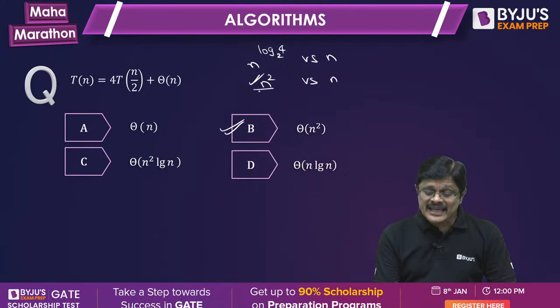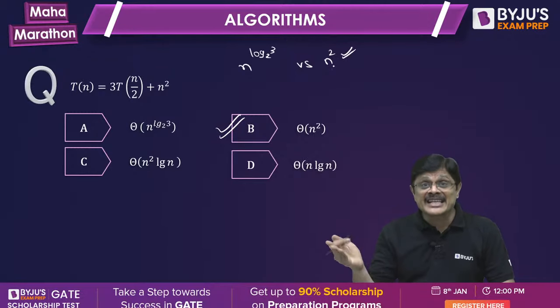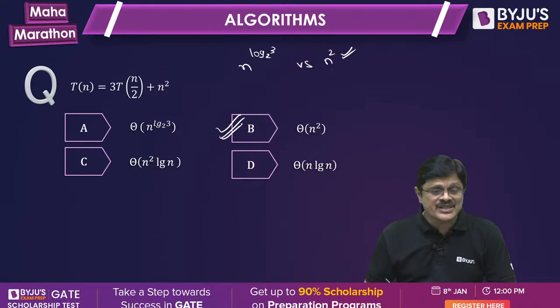In this case, n power log a to the base b is highest. So theta n square is the answer. In this case, f(n) is highest. So theta n square is the answer.